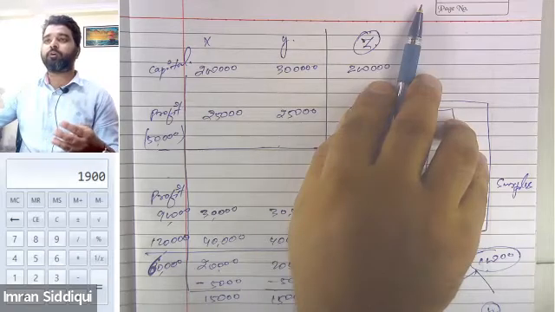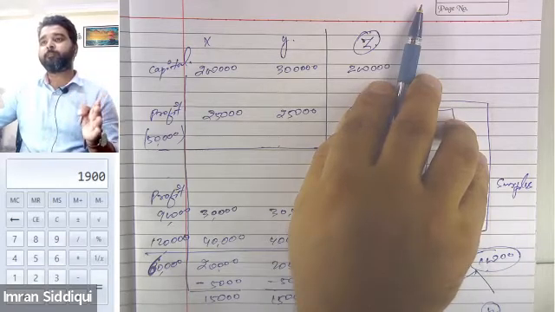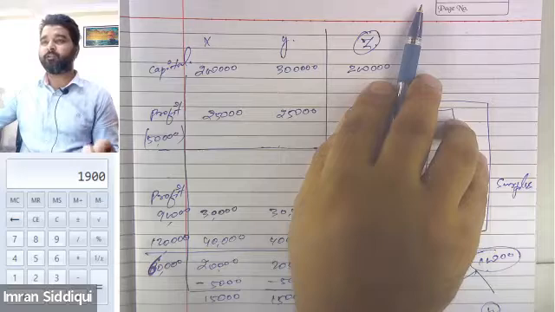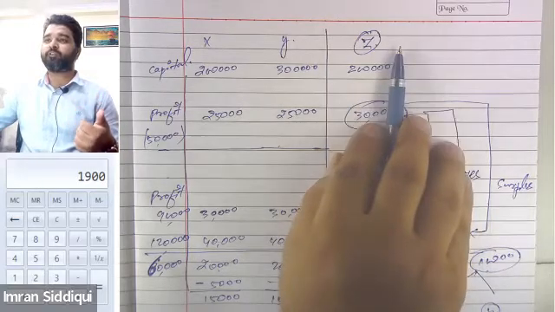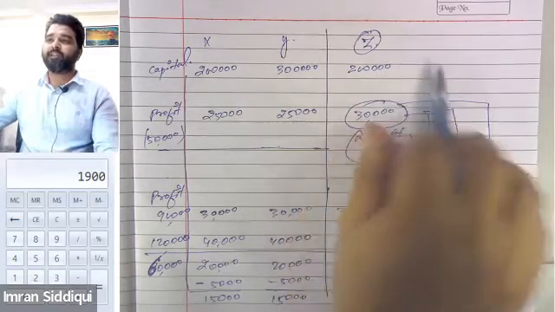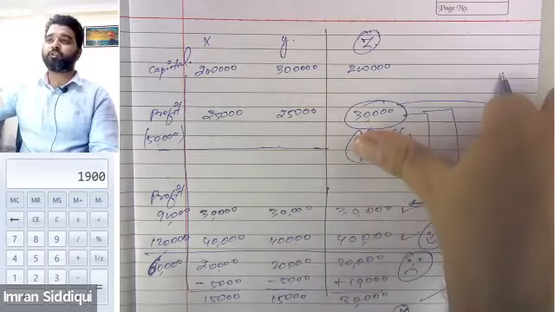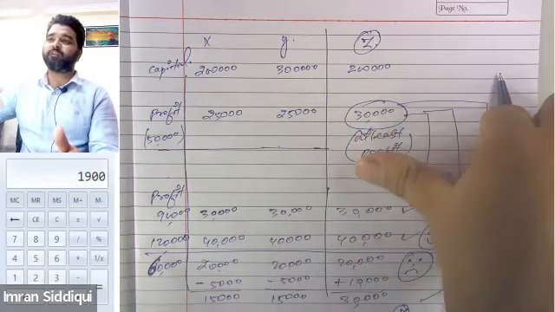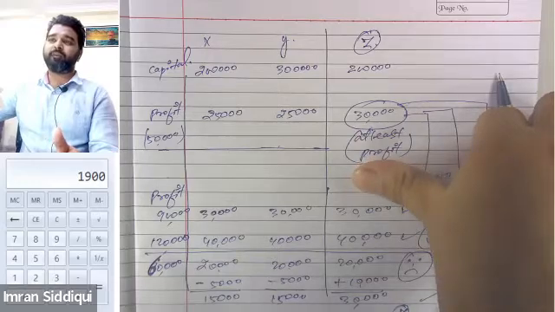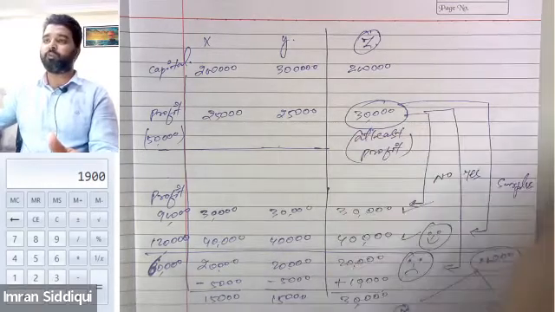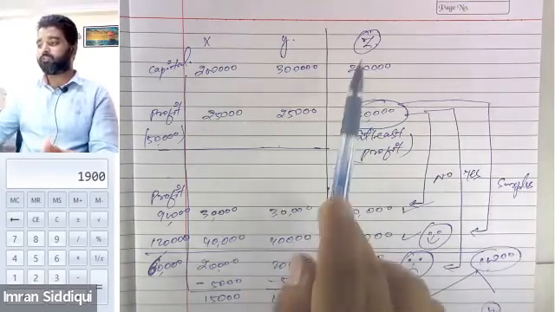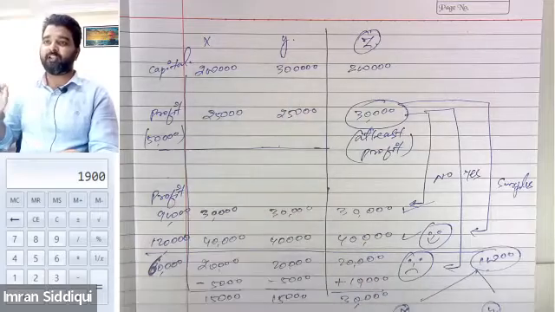Mr. X and Y collectively guaranteed Mr. Z that once he becomes a partner, he will at least get a profit of 30,000 in the business. Irrespective of whether the firm generates a loss or a profit, he will be getting a profit share of 30,000. This is the guaranteed amount of Z, which was guaranteed by X and Y collectively.